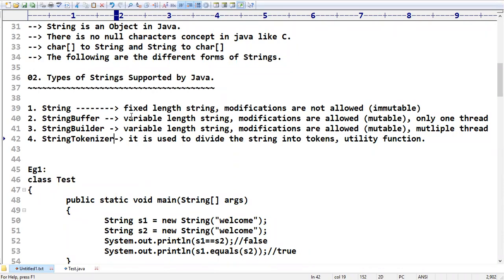Sir, I want to fetch substrings one by one based on a delimiter. I want to extract the strings and perform some modification. In such cases, it is better to go for string tokenizer. And what is the difference between string buffer and string builder? In the case of string buffer, how many threads can operate at a time? Only one thread. In string builder, how many threads can operate? Multiple threads. That part I will explain with a live example. Please wait till then.